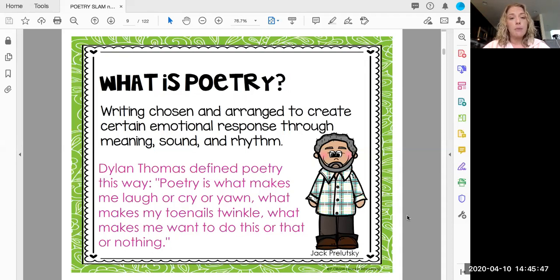So just to refresh our memory, what is poetry? It's writing chosen and arranged to create a certain emotional response through meaning, sound, and rhythm. So now that we know what poetry is, let's explore some poems.